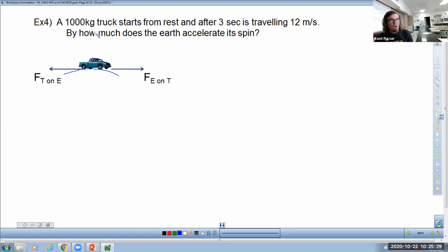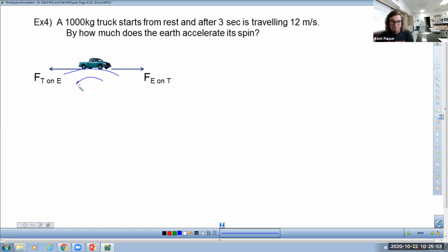Okay, but why I like this question also is because if we say that the force of the truck acting on the Earth, now when you step on the gas pedal, even if you cause your tires to start to spin, what happens there is that's not what moves the car forward. What you do by stepping on the gas pedal is the tires actually spin the Earth underneath you like a hamster wheel.